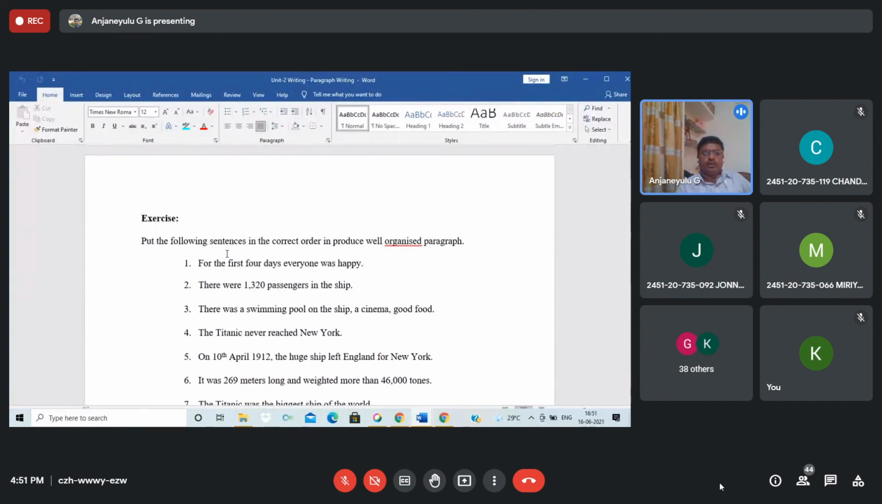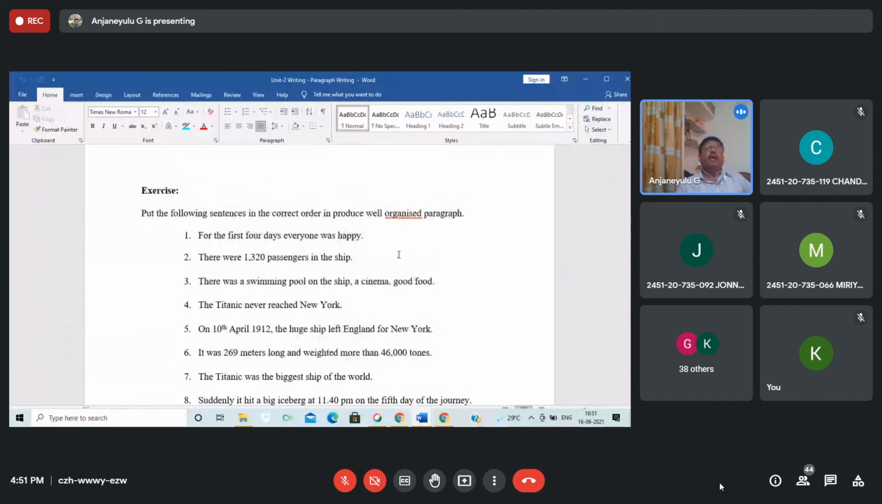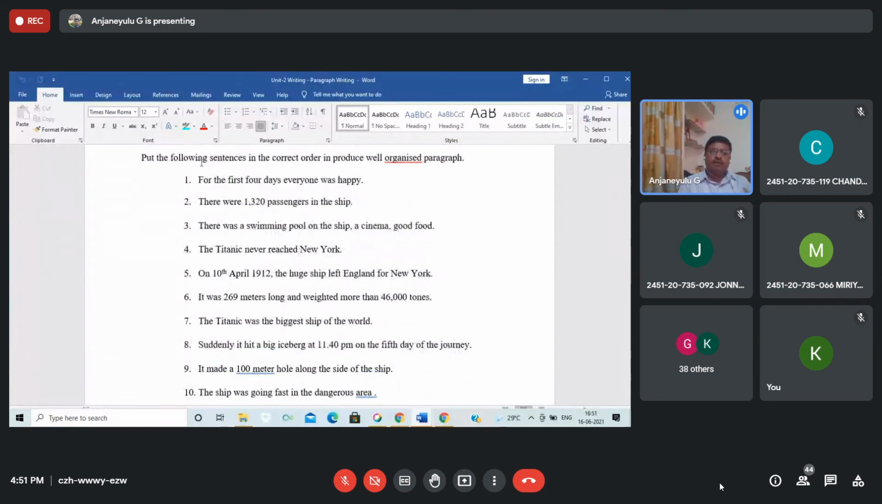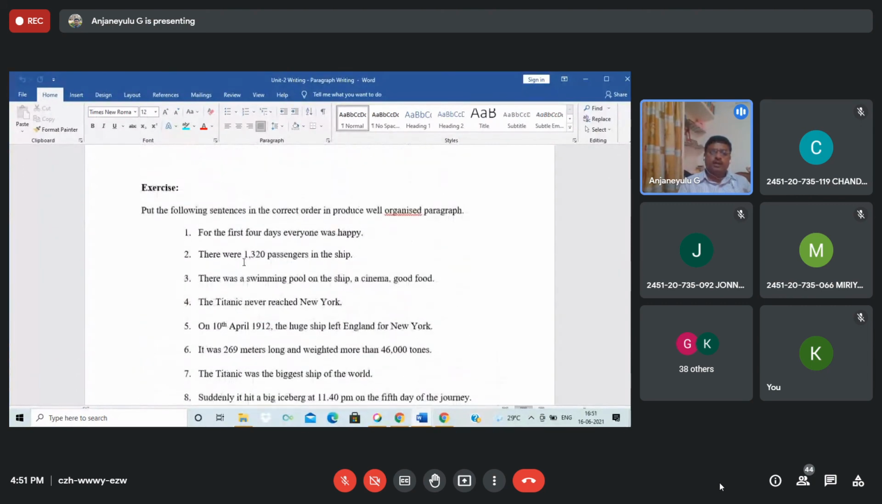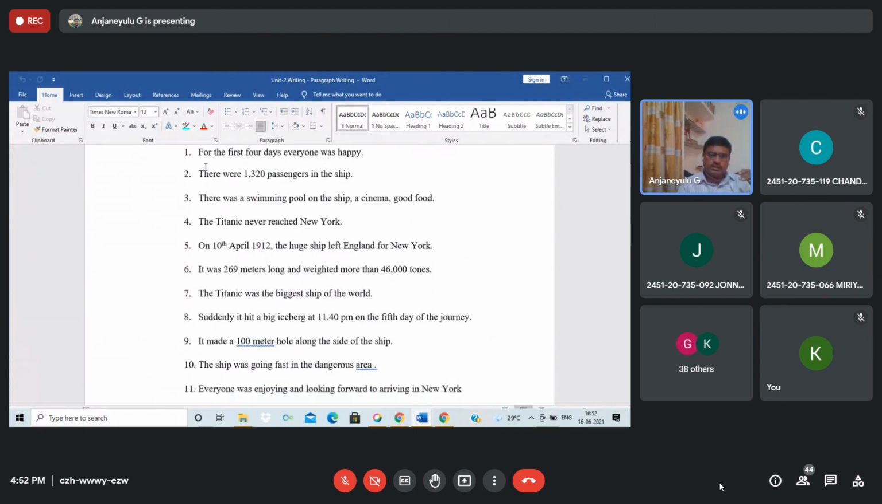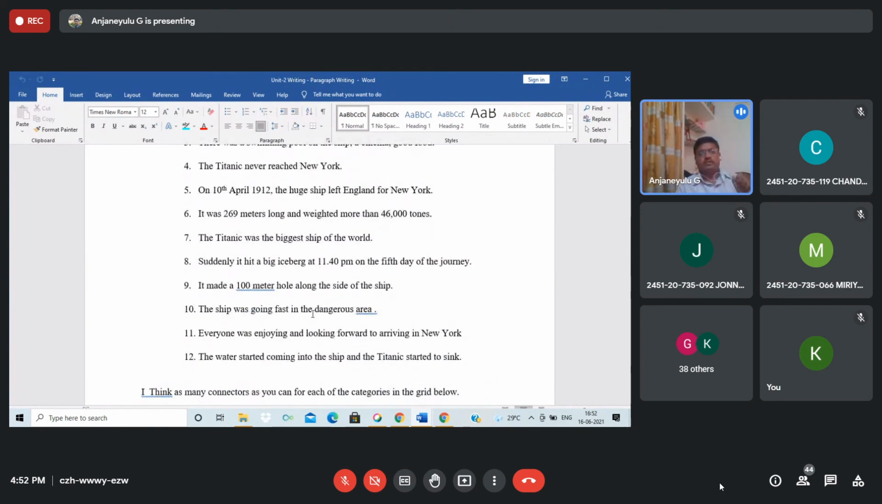Here, put the following sentences in the correct order to produce a well organized paragraph. In the exam, they may ask you about paragraph writing. They give jumbled sentences, numbered 1, 2, 3, 4, 7, 8, 10 like that. But which comes first? This information is related to one theme, so you have to organize which comes first, which comes next, and which comes at the end.